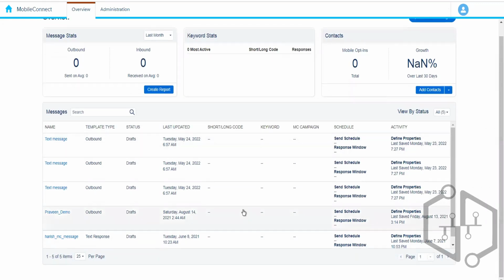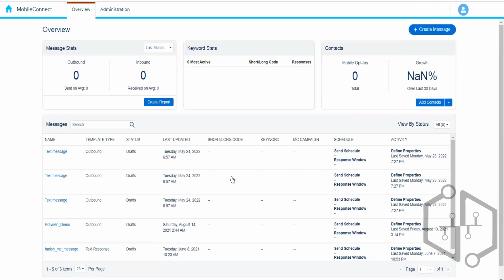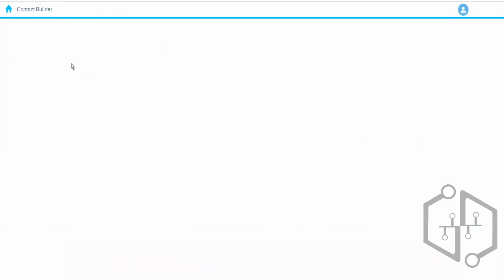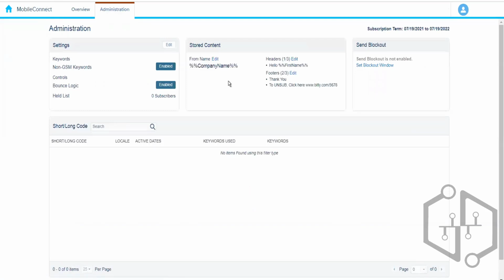Okay, and then we have the messages. We will be looking at how we can get the SMS message and what are the different types of SMS message that we have. We can generate the report over here, but since it is 0, nothing will show up. We can add the contacts over here. So either we can import the file or we can add it manually. When we click on this add contacts, it will take us to the contact builder, and there we can add the contact.